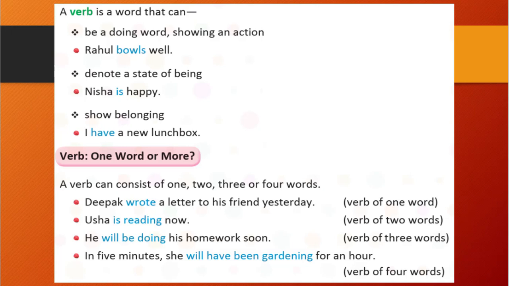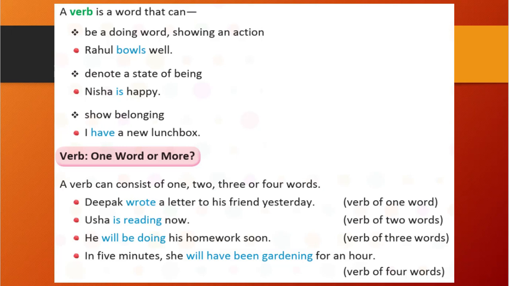So you see the example, Rahul bowls well. So Rahul is doing bowling. Okay, that means bowls well, it means in a good way. So here Rahul is doing bowling, so that is showing action.